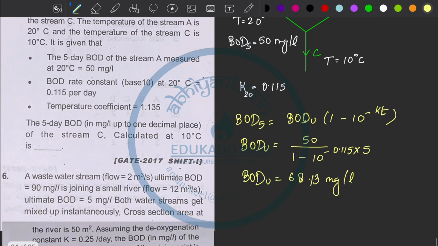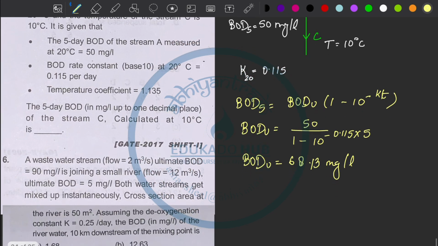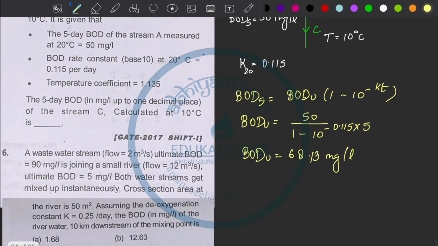But now what we are going to do is let's calculate the K value at temperature 10 degrees Celsius. They have given the temperature coefficient also, 1.135. So let's put that. So K10 is equal to K20 into 1.135 to the power T minus 20.